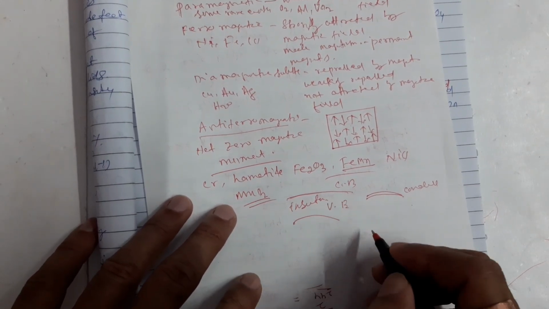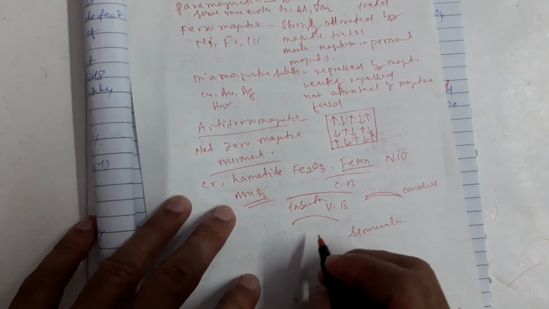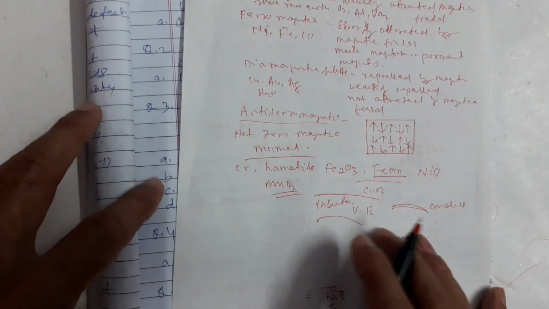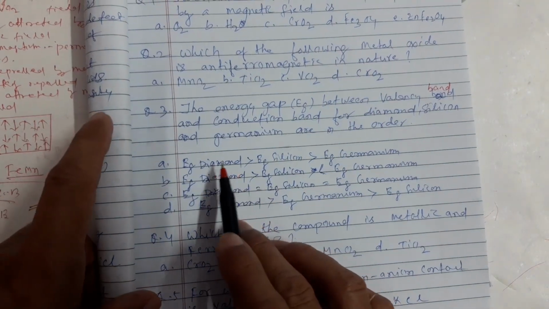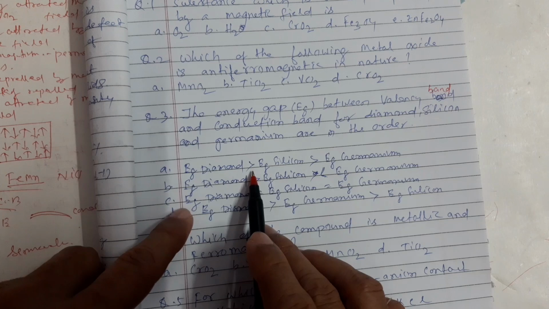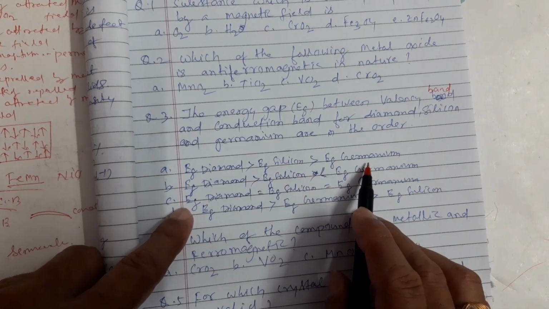If it is in between, then it is a semiconductor. So here the order is diamond greater than silicon greater than germanium.